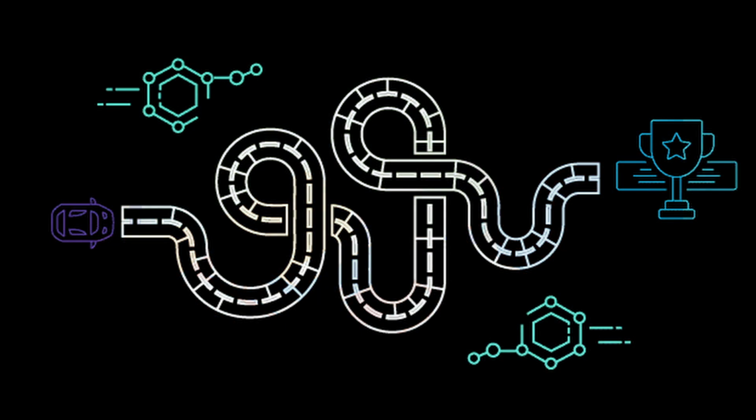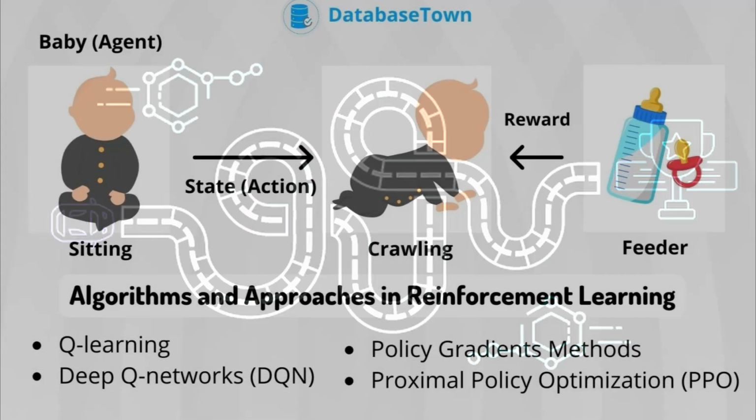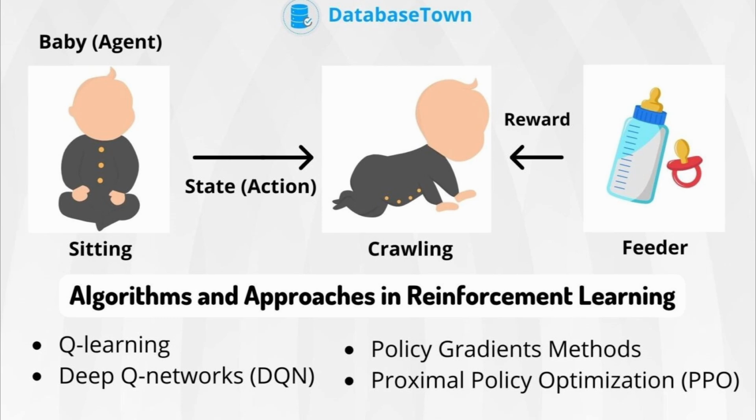An agent is in a state, takes an action, the environment changes, gives a reward. The goal: find a strategy, a policy, to maximize total reward over time, even if it's delayed. Algorithms like Q-learning help figure out the value of actions and states.